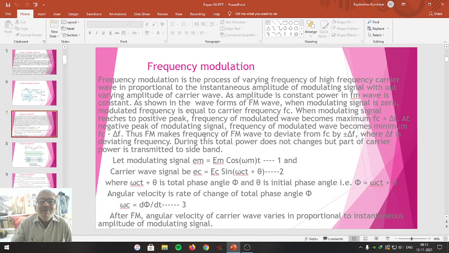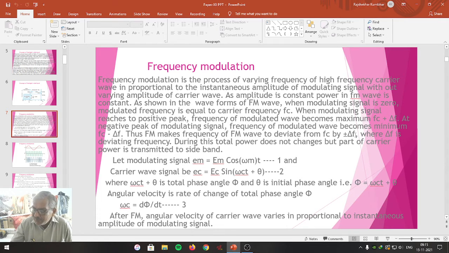Thus, Fm makes the frequency of the FM wave deviate, means change from Fc by plus or minus delta F. Means the carrier frequency changes by plus or minus delta F.